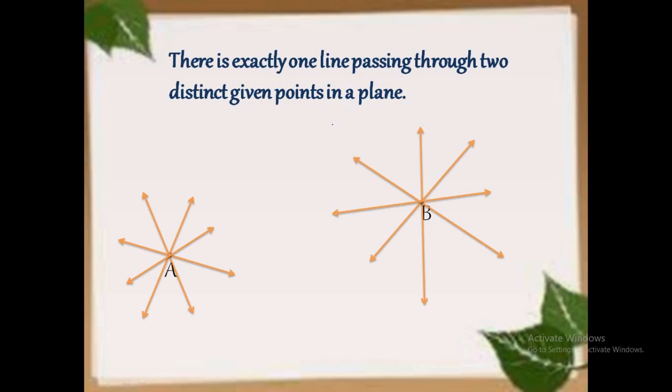So when I draw some lines through A and B, it is like this. Now I am trying to draw a line which passes through both A and B. Look, I can draw only one line. I cannot draw more than one line which passes through A and B. You can try it in your own notebook. So, we can draw only one line, exactly one line passing through two distinct points in a plane.